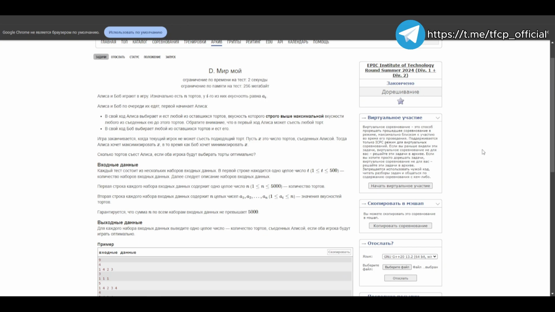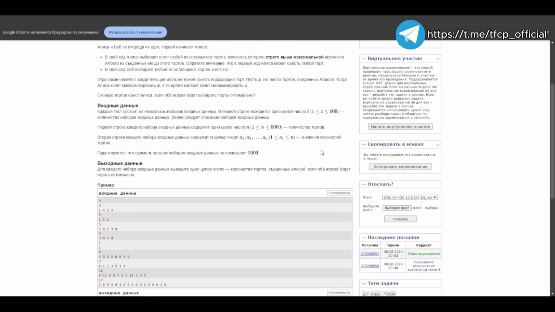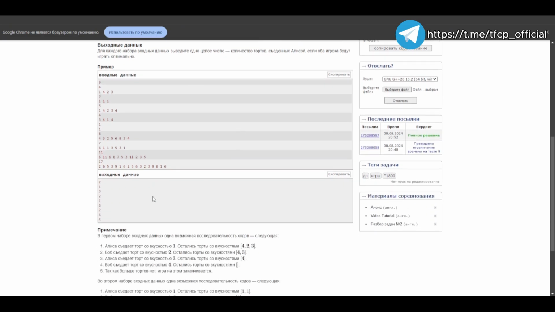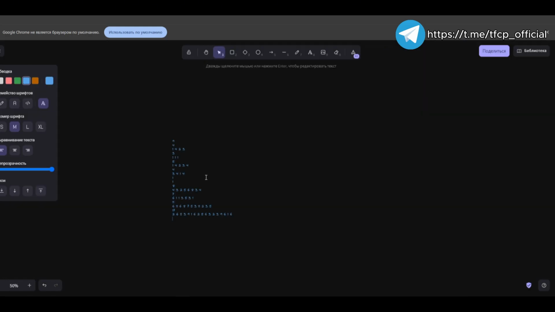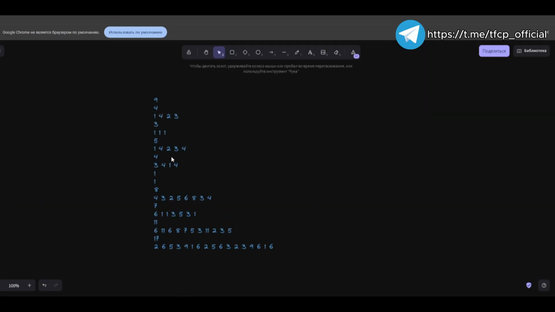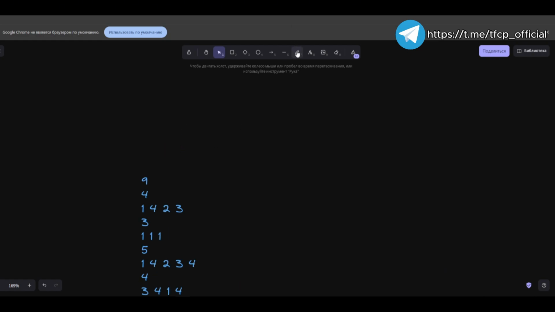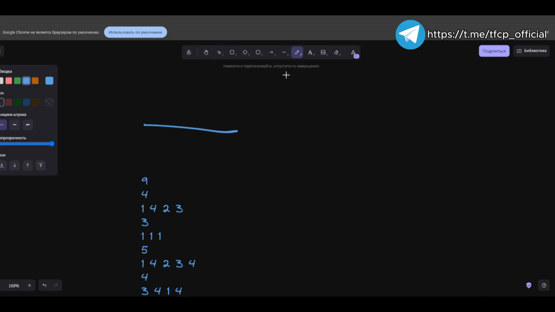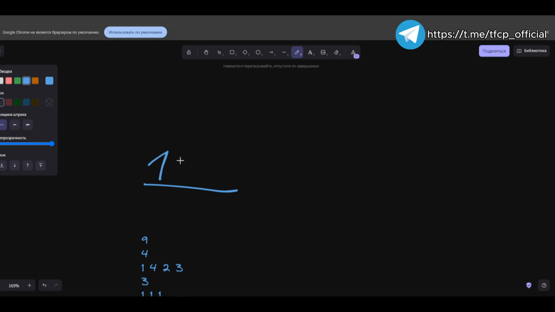In the optimal game, it is necessary to find out how many cakes Alice will eat, in terms of quantity, not deliciousness, but simply the number of cakes. We have a limit here of 5,000 in total, and the answer is simply how many cakes Alice will eat. If I break down the tests a bit, we will see what will happen. Let's take the simplest case. It will explain everything. This is 1, 4, 2, 3.